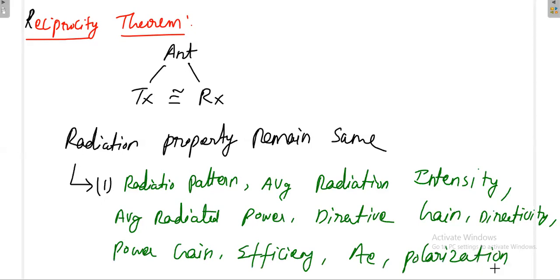These are all the basic properties of antennas.